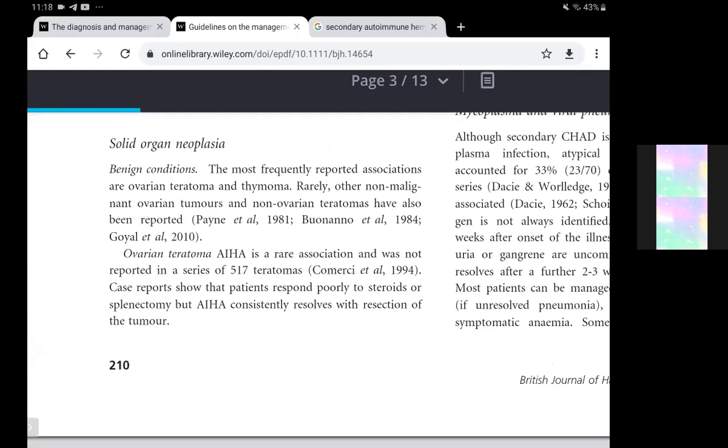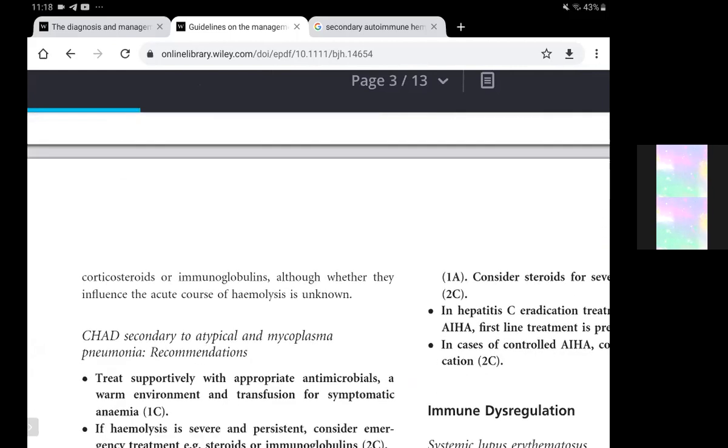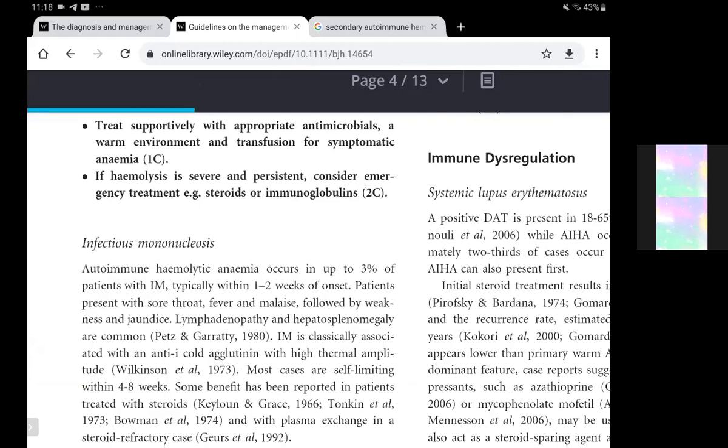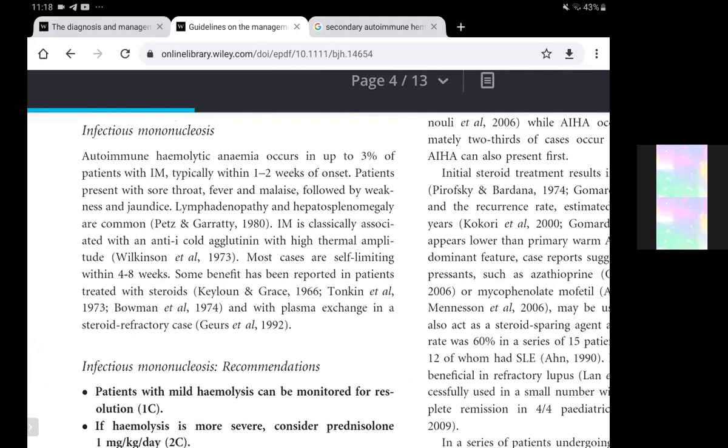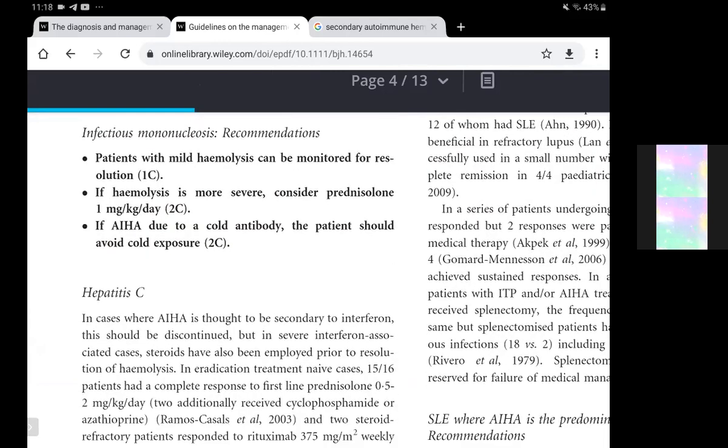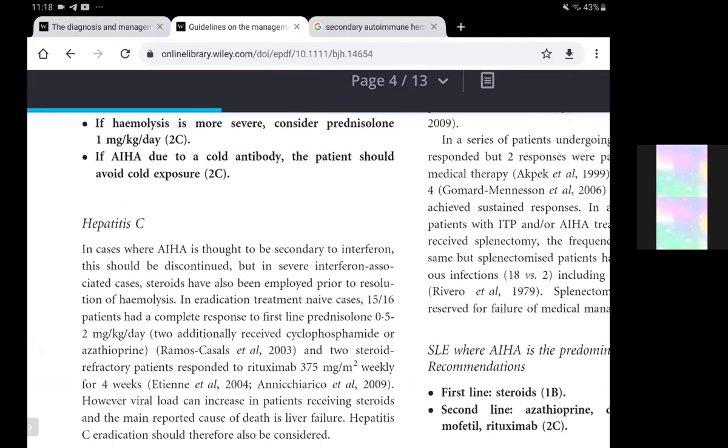And with infectious mononucleosis, there is just about 3% association of patients who develop autoimmune hemolytic anemia. And with hepatitis C, they've not mentioned any sort of case, although they mentioned that most of the cases are secondary to interferon.